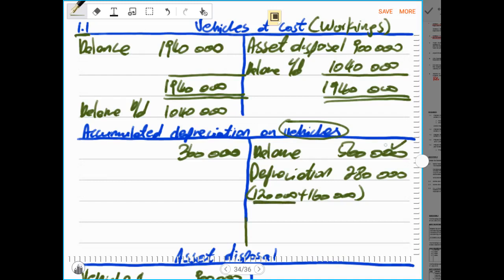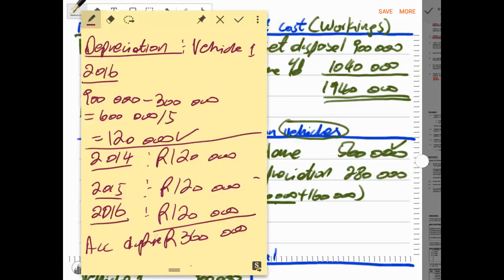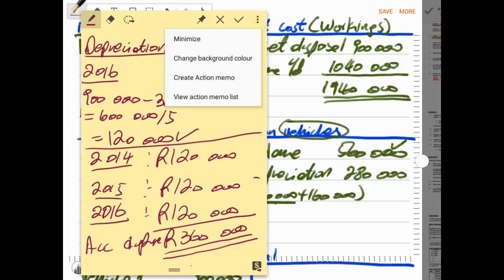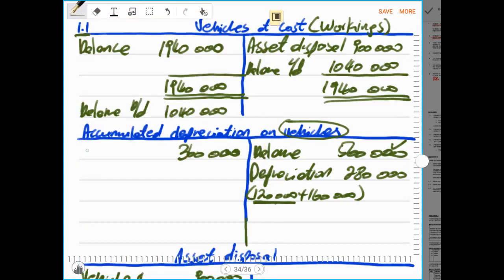So if 2 years is there and this is the third year, 3 years will give us 360,000 rands, as I have shown you in the calculations, the total accumulated depreciation from the year vehicle 1 was bought until the year it was disposed. And the contra entry here will be asset disposal.